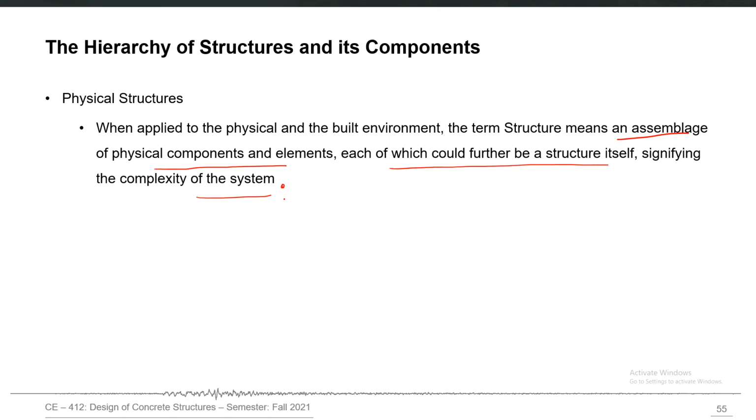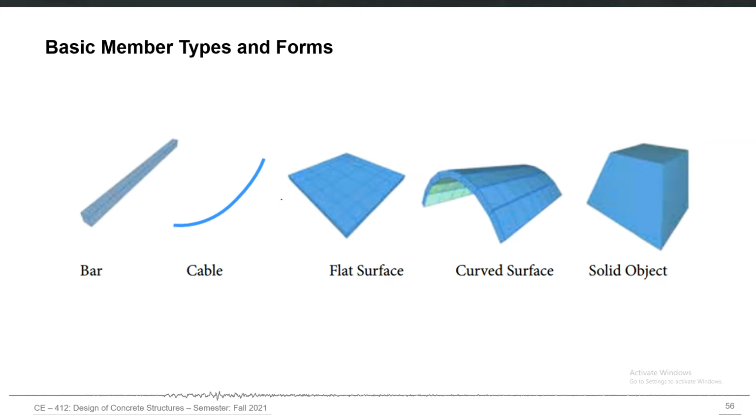If we look at different forms of members or different shapes of components of structures, we may classify them into bar elements, elements which have one dimension longer than the other two dimensions.